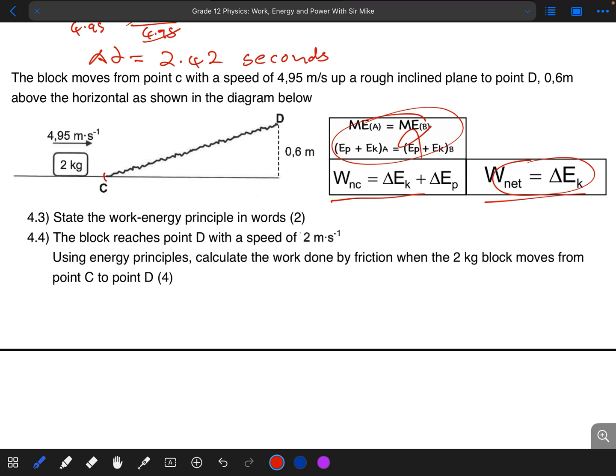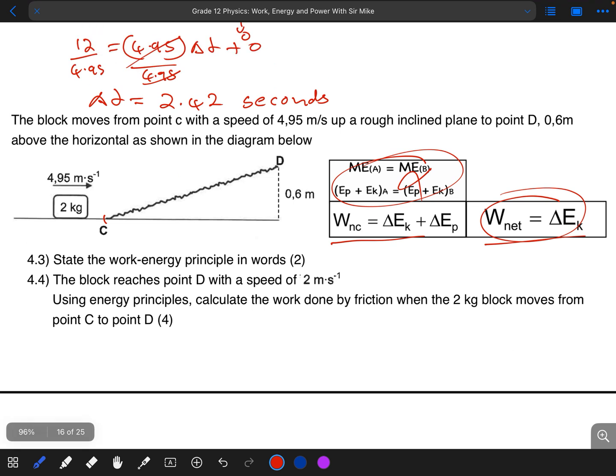What you must just keep in mind is that if we decide to use this formula, we are going to sum all the work done on the object by all the forces, including the gravitational force. But if you were to draw a free body diagram of the object as it is sliding up the incline,